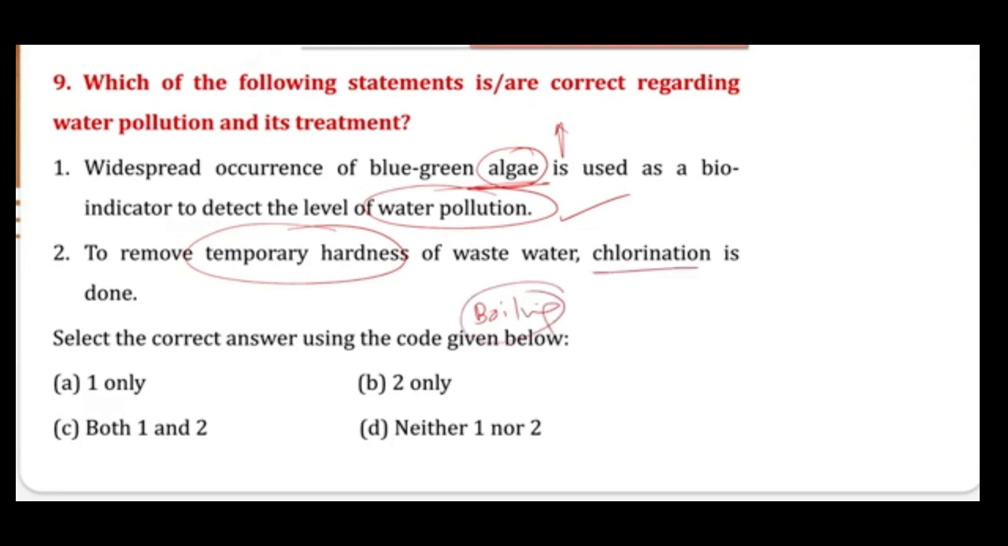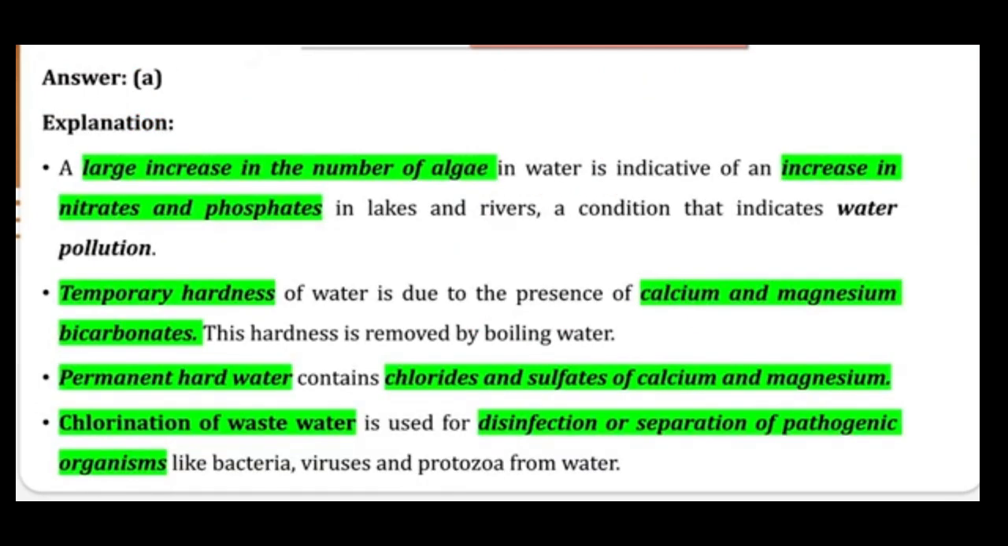This chlorination is not required. Chlorination is required when you want to remove certain microorganisms or pathogens from the water. For that, chlorination is done. So the second statement is incorrect. Option A would be your right answer. So here you can say that a large increase in the number of algae increases the nitrates and phosphates, which basically indicates water pollution.